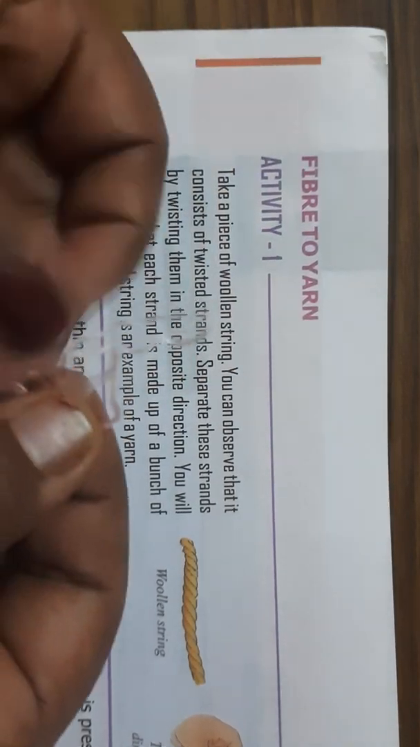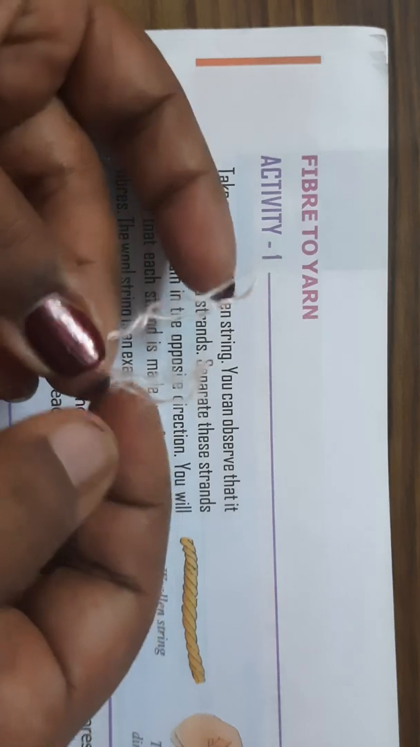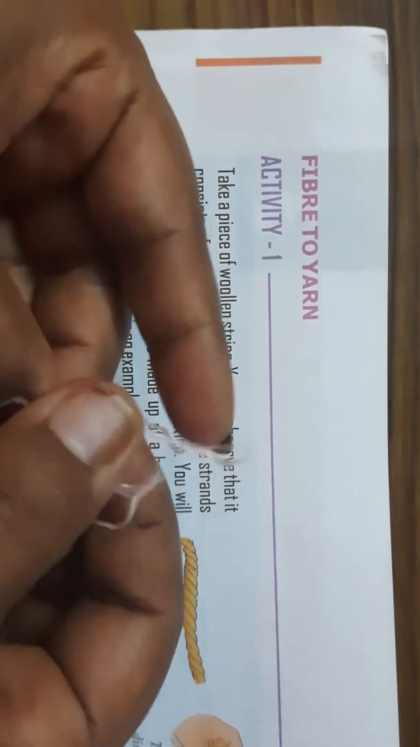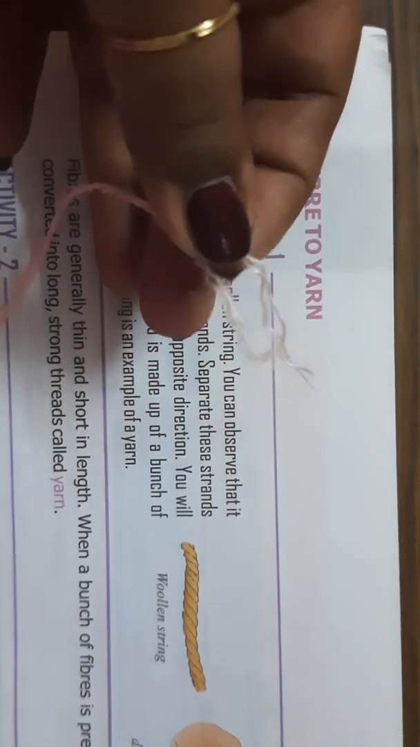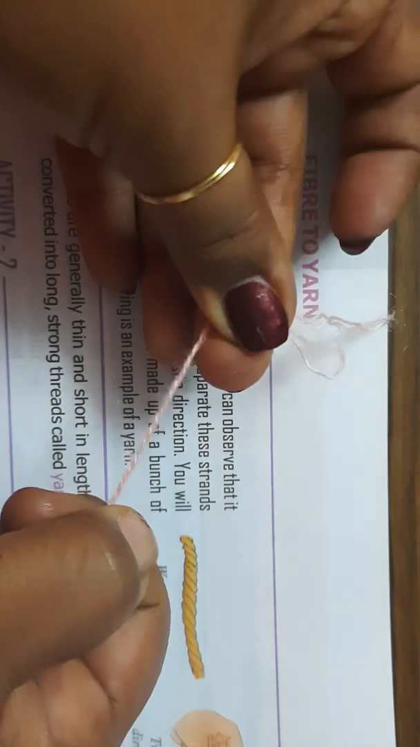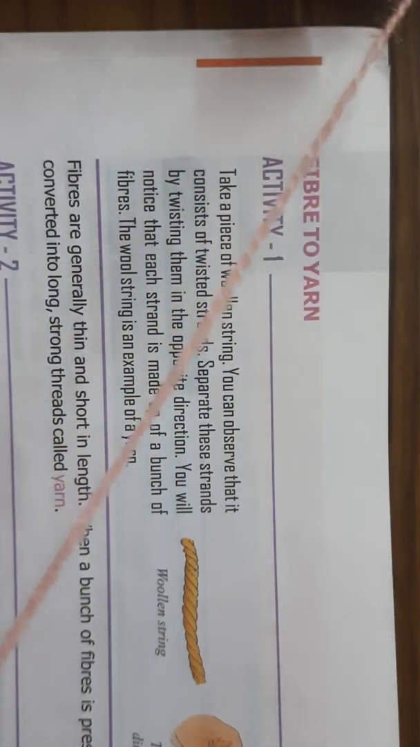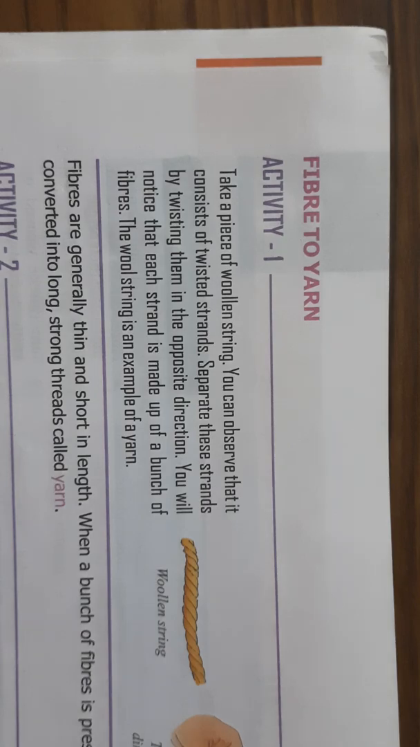Okay, these are the yarns. Here you can see short strands, and these short strands of fibers are pressed. It is pressed and then it is twisted to form a yarn. So this is in the same way.